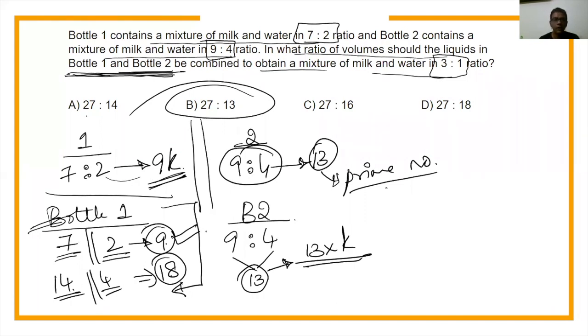Now, if I look at my answer options, all the first bottle values are 9's multiple. But if I look at my second bottle's value, only the second answer option is a place where the second bottle's value is a 13's multiple. Right? And thus, this becomes my answer.